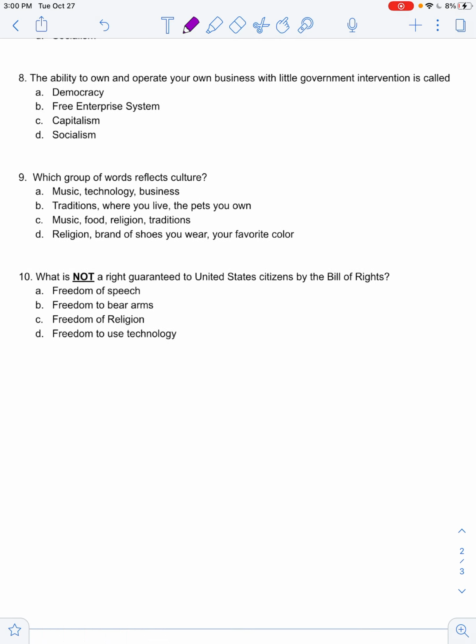Okay, number 8, the ability to own and operate your own business with little government intervention is called. So democracy is a form of government. It's not the ability to operate your own business. Socialism is also another form of government. It's, once again, not the ability for you to own and operate your own business. So thinking back at your project, we talked about this. We had a near pod, and we said that there were 4 main characteristics of this system. Using that information, go ahead and select between B, the free enterprise system, and C, capitalism.